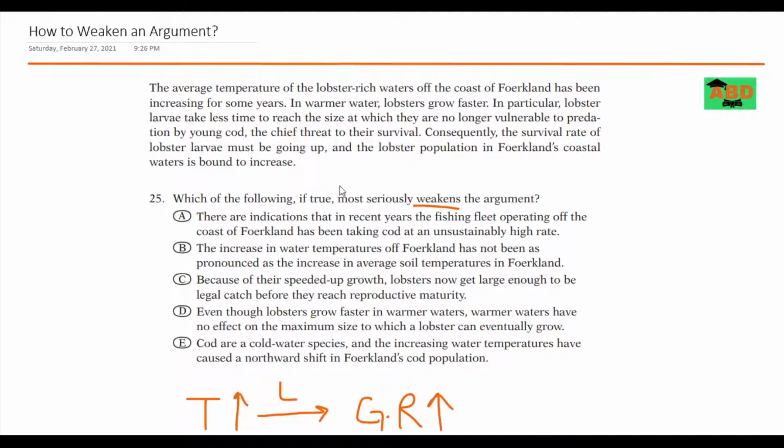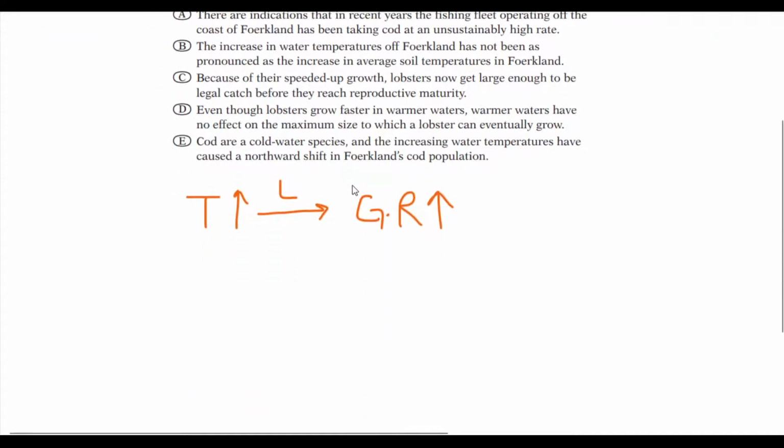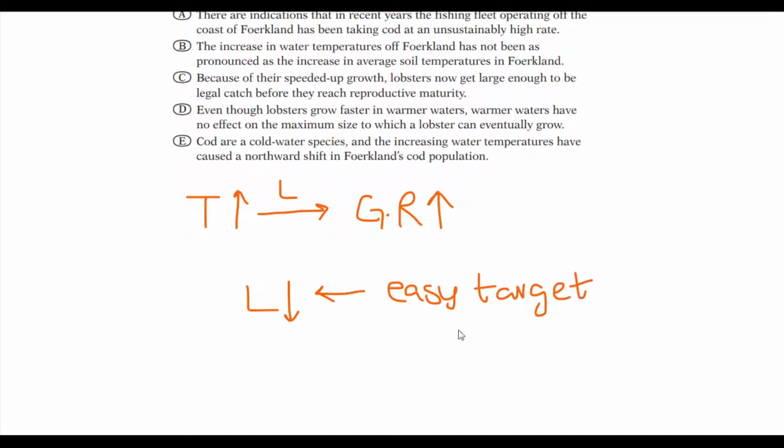Okay, so there is something going on here. When these lobsters are small in size, they are an easy target, vulnerable and not safe, because of the codfish, which is the predator that eats these lobsters.